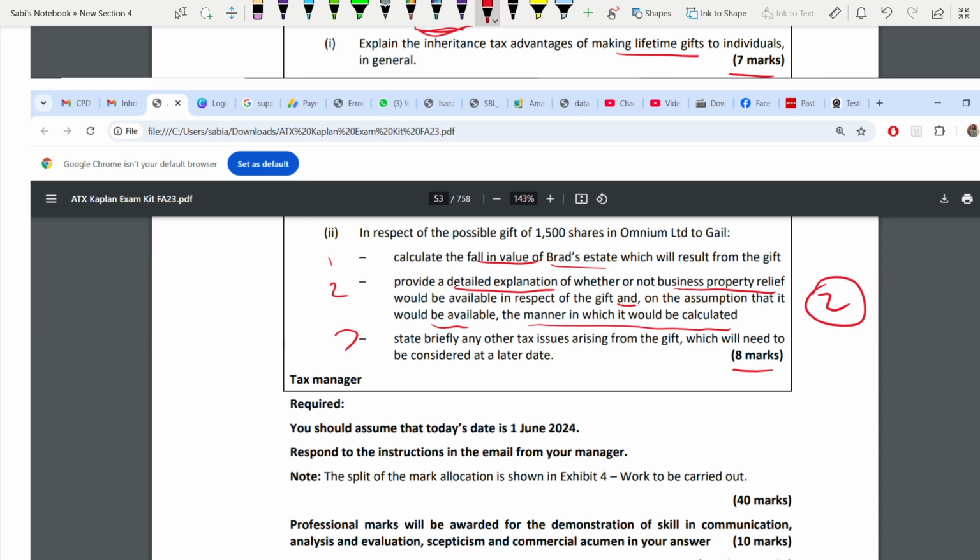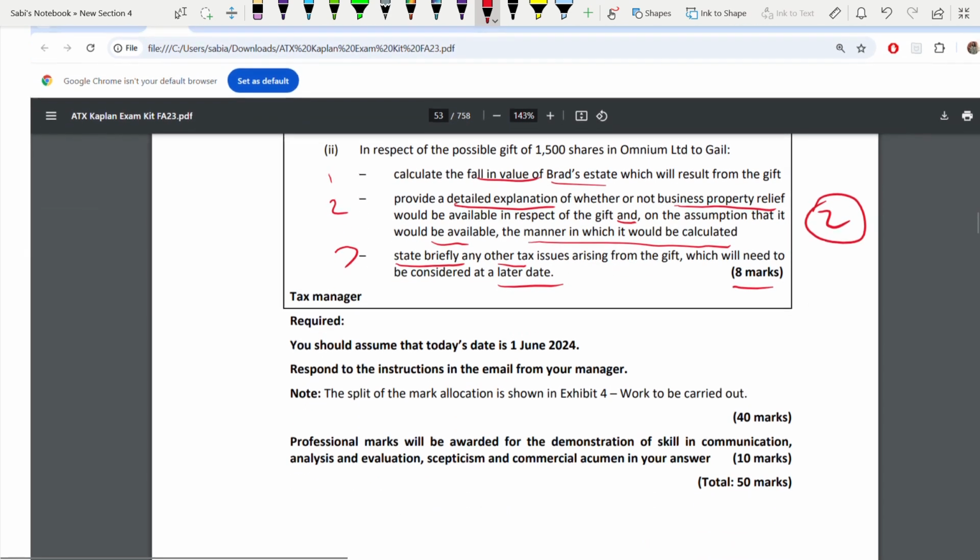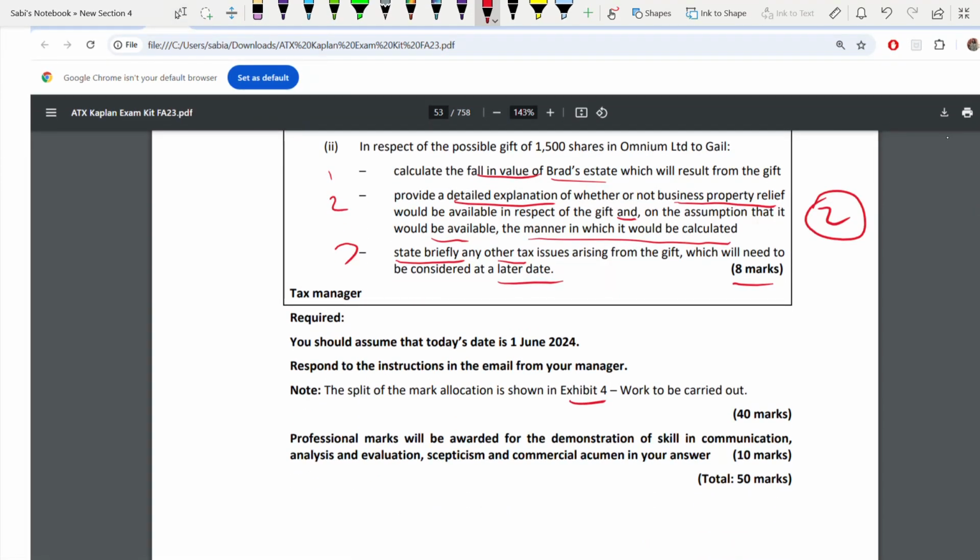Next, state briefly any other tax issue. This is other tax issue, other than inheritance tax from the gift, which will need to be considered at a later date. So you see, all your instructions are there. Exhibit 4 is for 40 marks, 10 is professional skill marks.